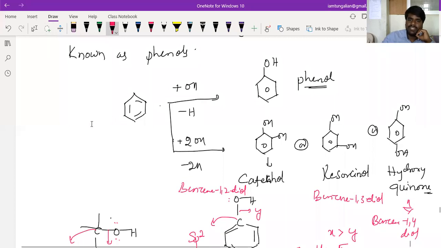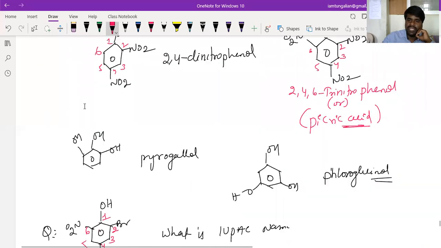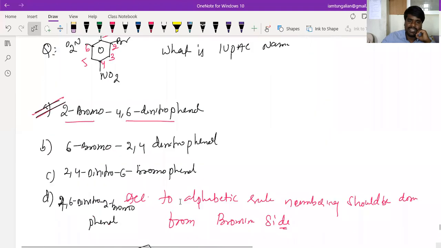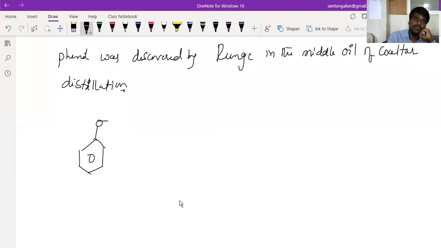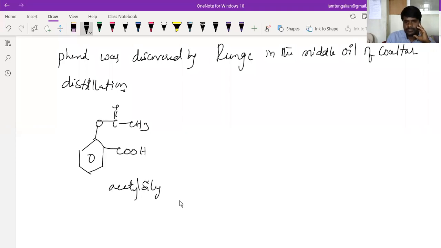And regarding the commercially important compounds, this particular compound is acetyl salicylic acid, which is generally called aspirin.